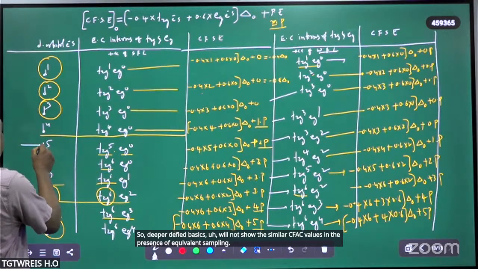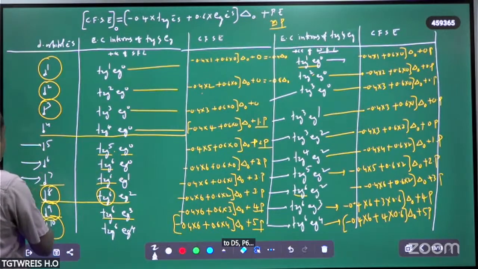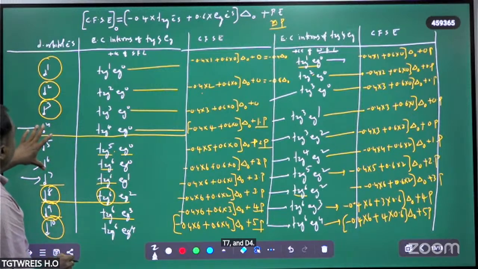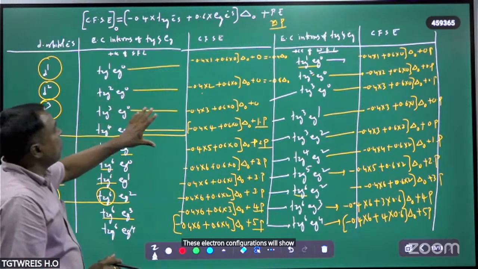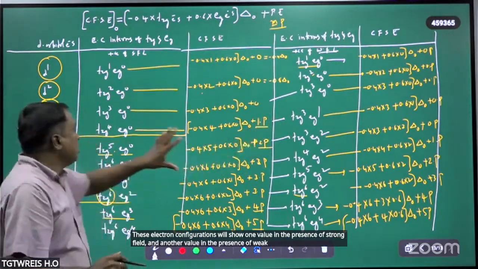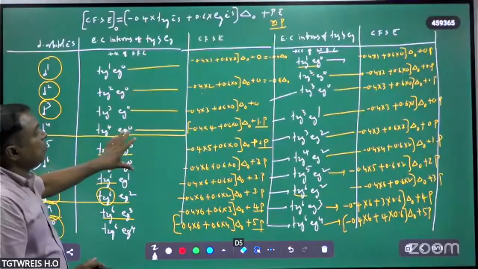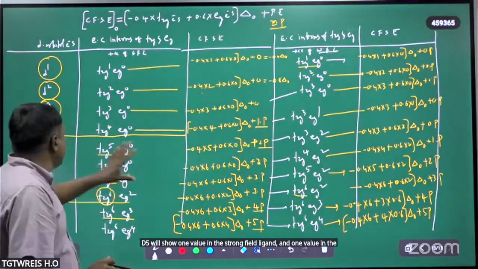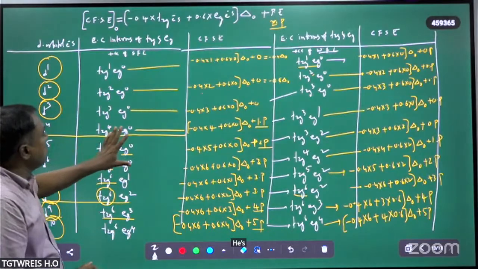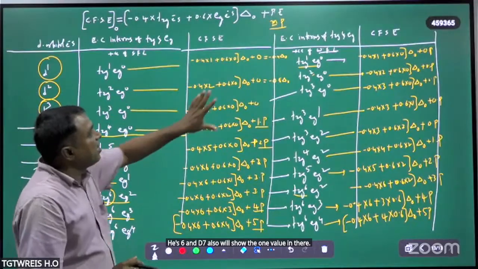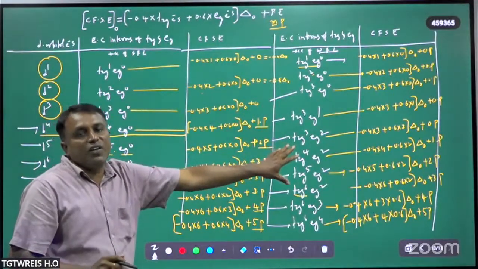The d4, d5, d6 and d7 electron configurations will show one value in the presence of strong field and another value in the presence of weak field. d5 will show one value in the strong field ligand and one value in the weak field ligand. d6 and d7 also will show one value in the presence of strong field ligand, one value in the presence of weak field ligand.